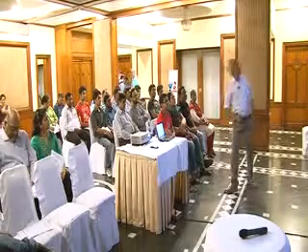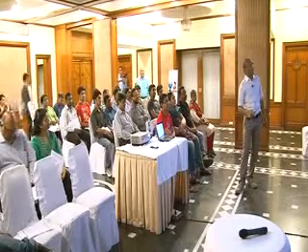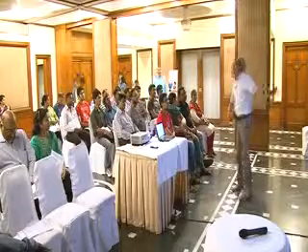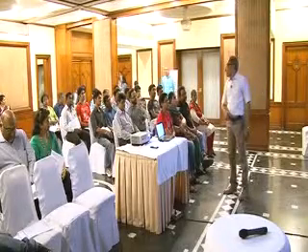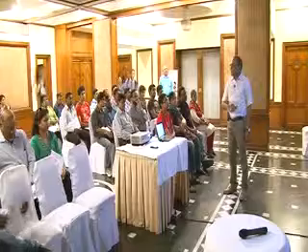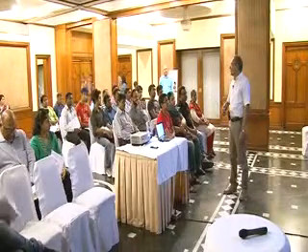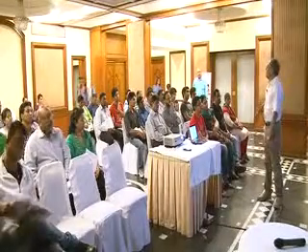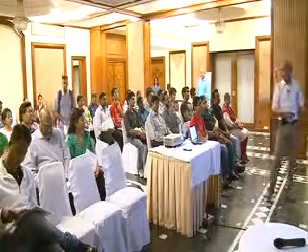So 72 divided by 10 means 7.2 years it doubles. So 5 lakhs becomes 10 lakhs in 7.2 years. 10 lakhs will become 20 lakhs in 14.4 years.